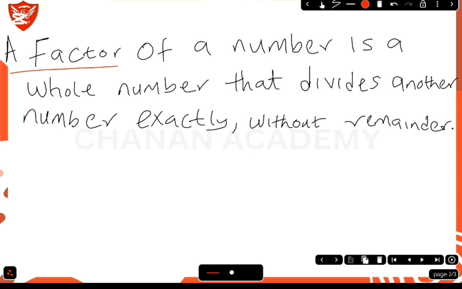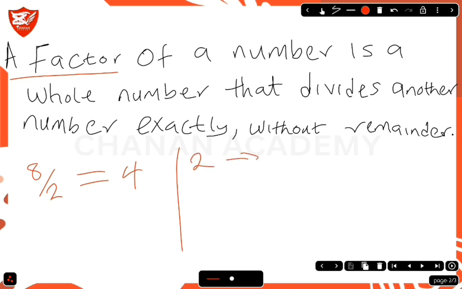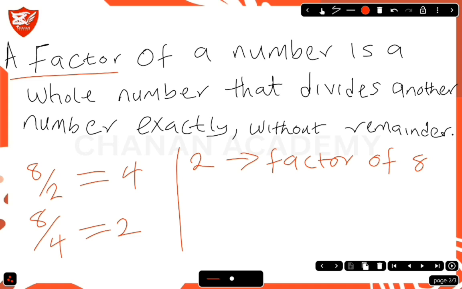Let's try, for example, 8 divided by 2. The answer is 4. So 2 is a factor of 8 because it divides 8 without any remainder. We can also say 8 divided by 4, the result is 2. So 4 is a factor of 8.